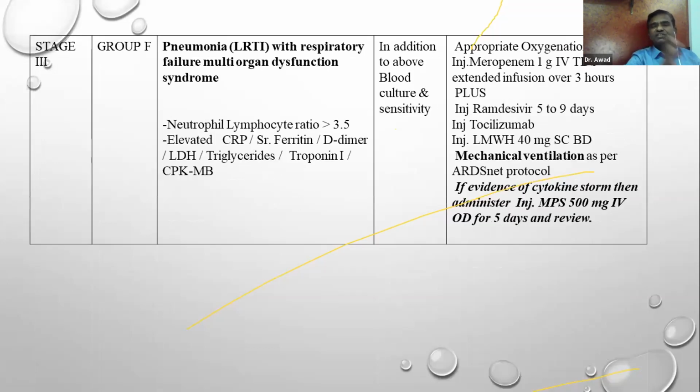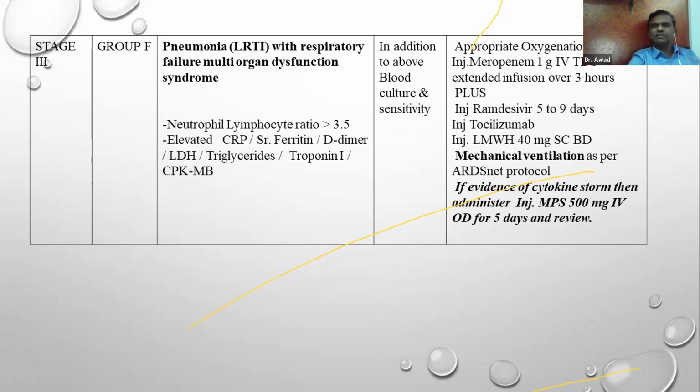Now we have a very serious group where you have sepsis along with pneumonia. Sepsis, as I mentioned, is multi-organ dysfunction. These patients have kidney problems due to this virus. They have liver problems. They have a drop in the blood pressure. And these patients are in ARDS in addition to the above signs. And they have markers which are raised.